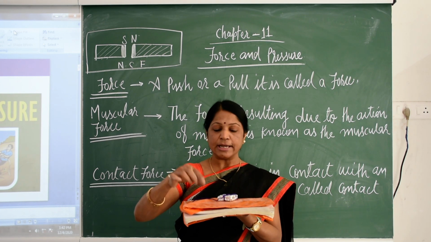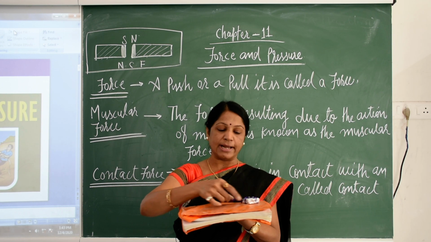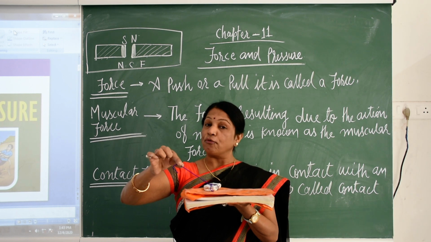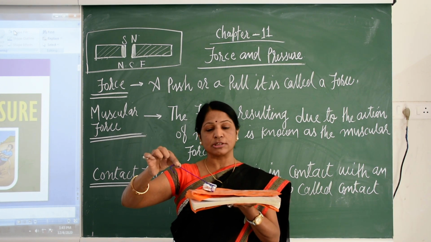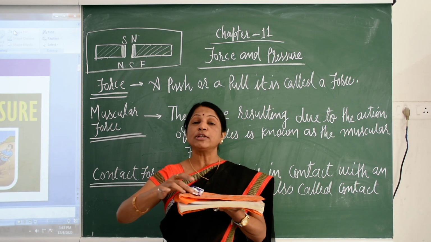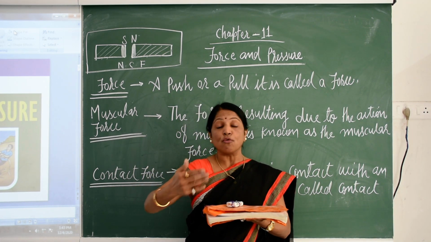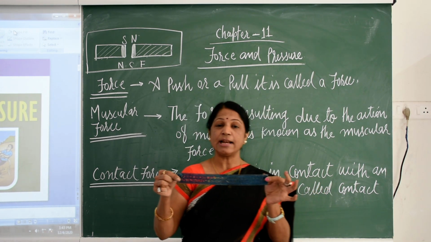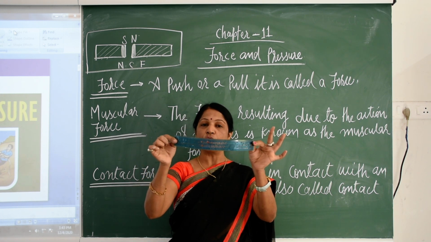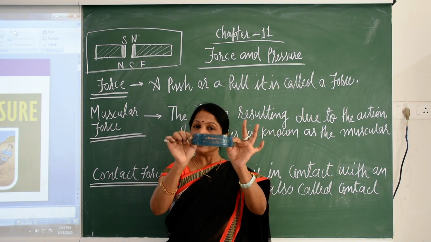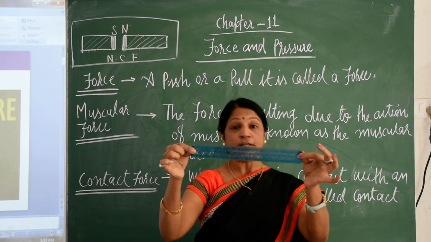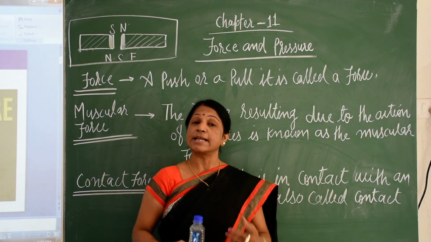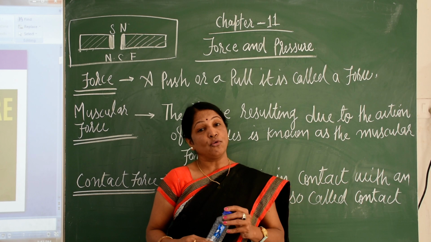Suppose it is a surface and here is a board, and I apply a force on it. So what happened, children? Once I apply the force on this box, it starts to move. It means once we apply force, force can change the direction. Take this simple scale: once I apply force on it, its shape will change. So force can change the shape, force can change the direction, force can increase the speed, force can decrease the speed.